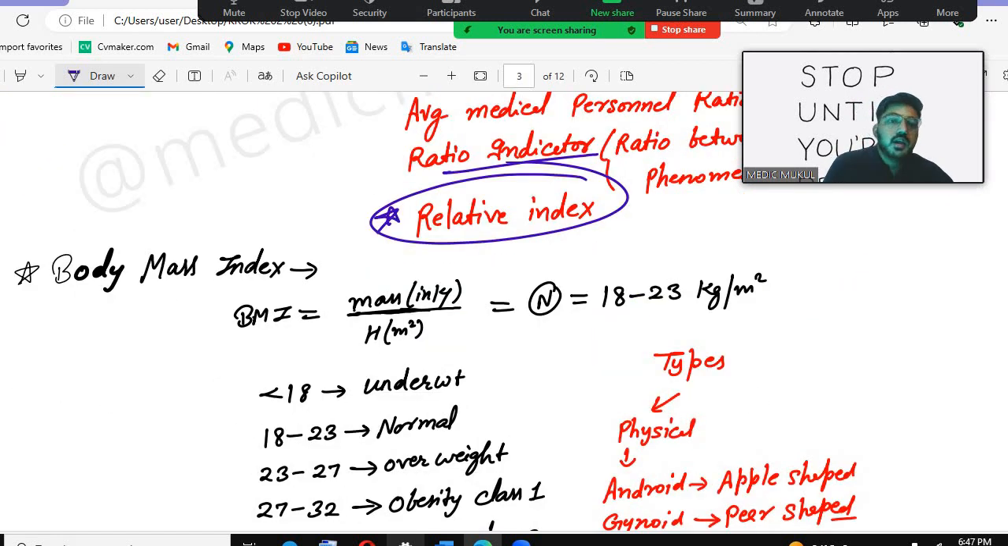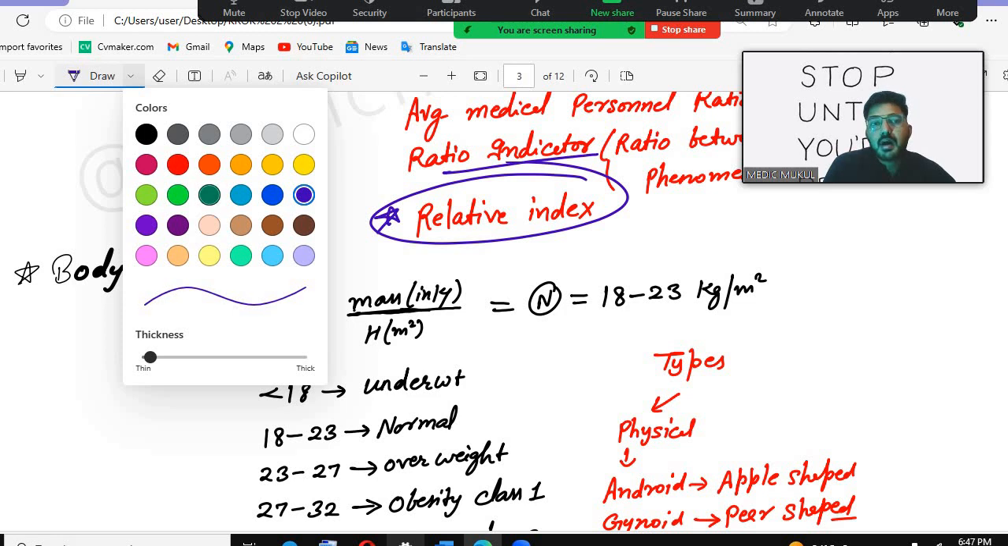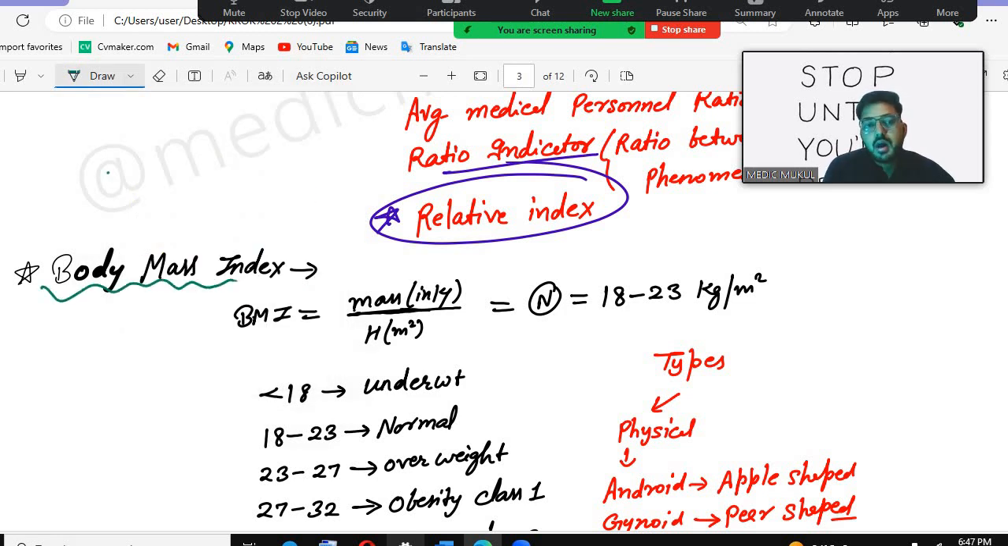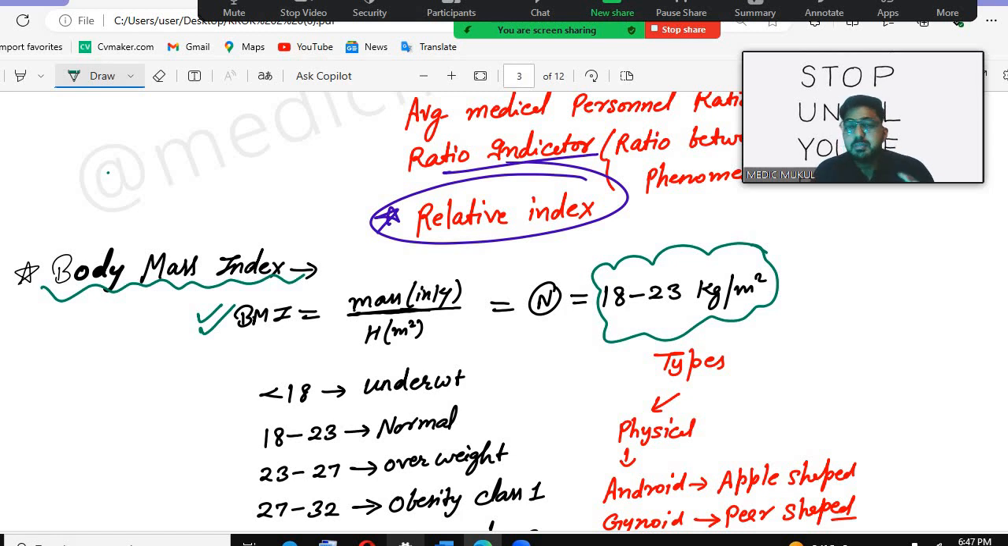After that, there is one other terminology, the body mass index. What is it? Body mass index, BMI. BMI means mass divided by height squared, so mass in kg divided by height in meters squared. BMI equals mass in kilograms divided by height in meter square. Remember that the normal value of the BMI is 18 to 23 kg per meter square.